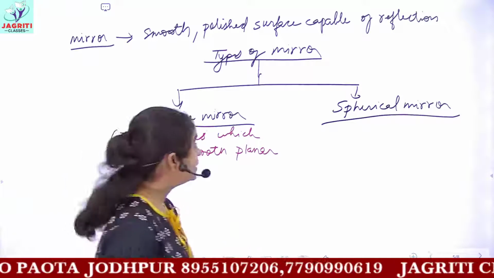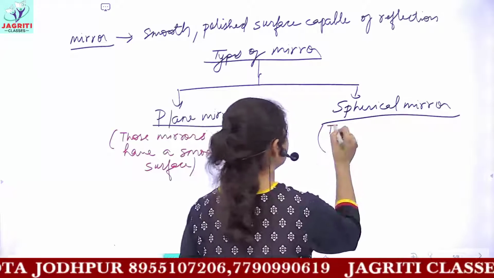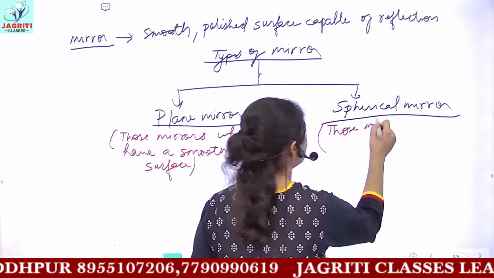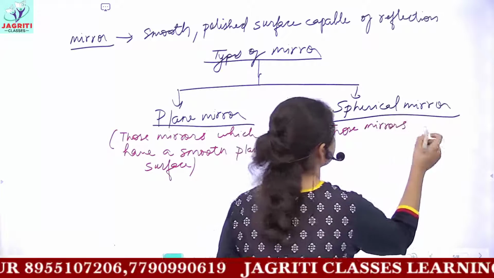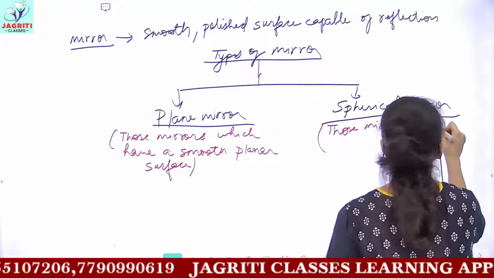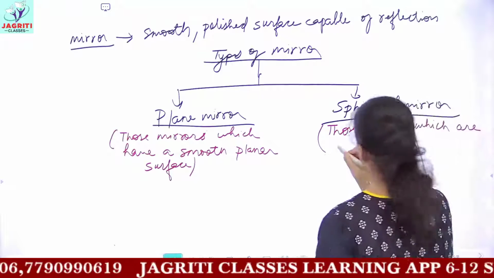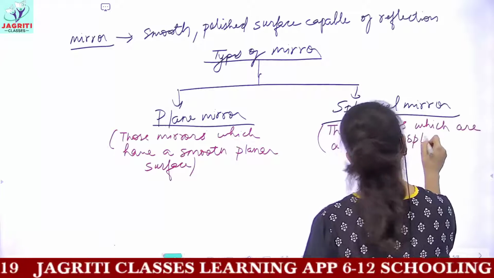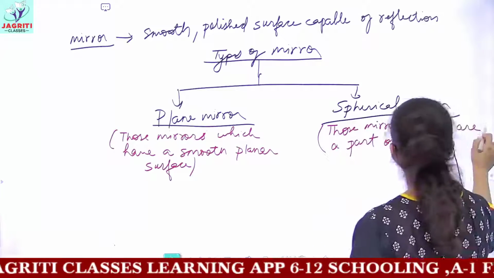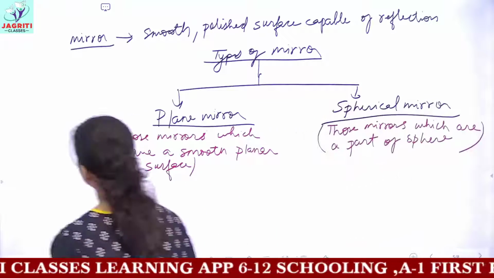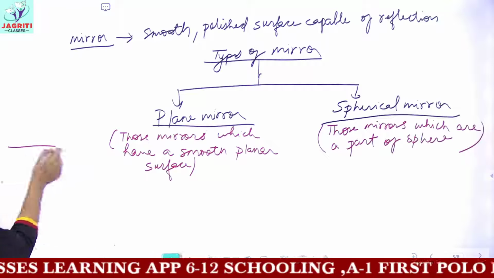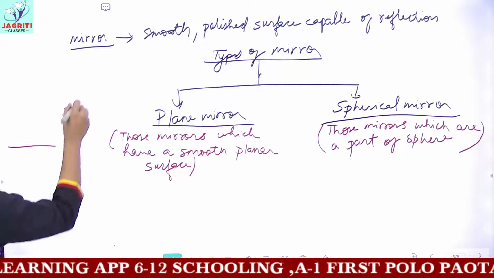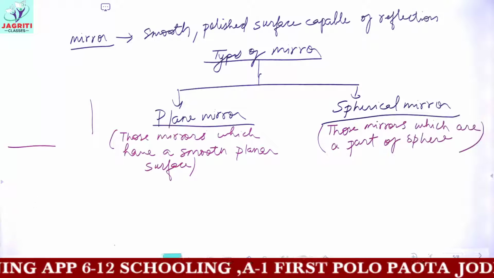And spherical mirrors, if you try to define, these are those mirrors which are a part of sphere. So in this manner you can define plane and spherical mirrors. Plane mirror, it could be like in the horizontal plane or in the vertical plane.